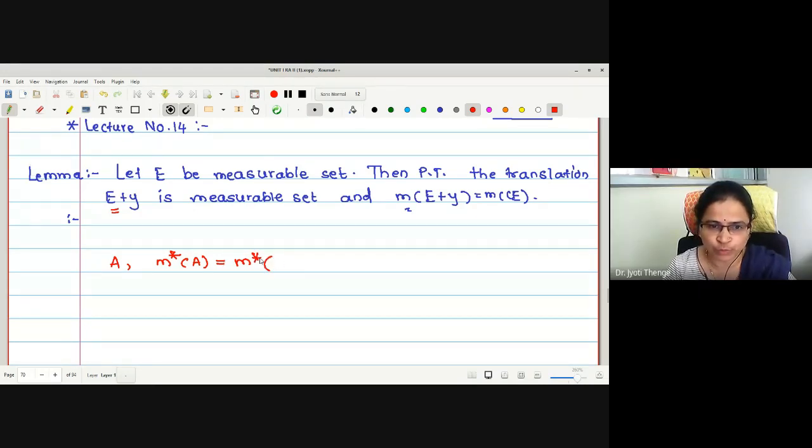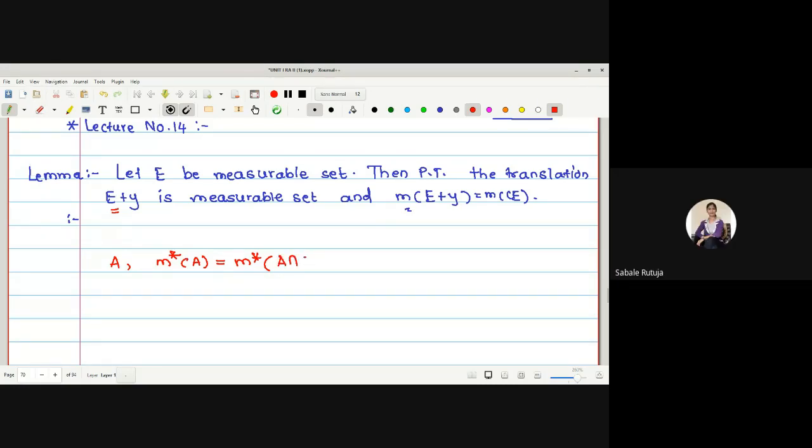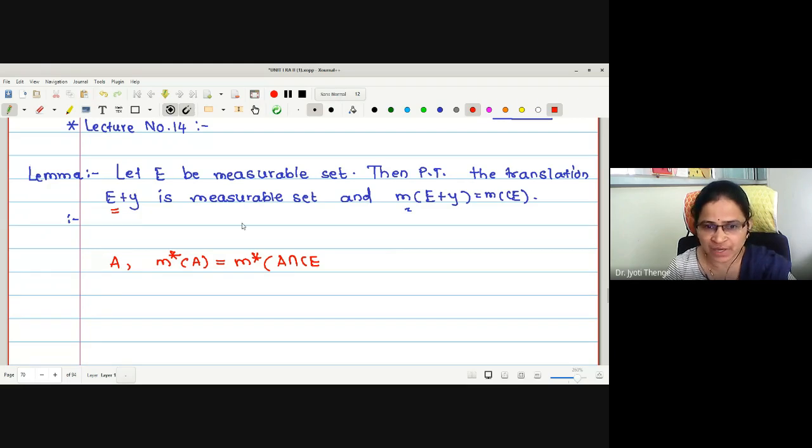What is the job to prove? For E plus Y to be measurable, what I want to show is M star of A intersection E plus Y, added with M star of A intersection the complement of E plus Y. Correct? This is what we should prove.